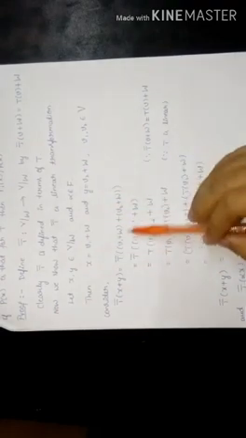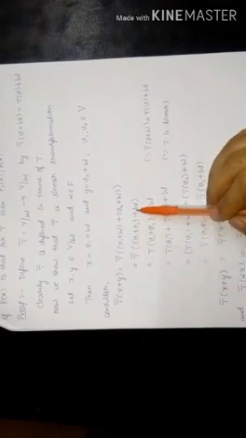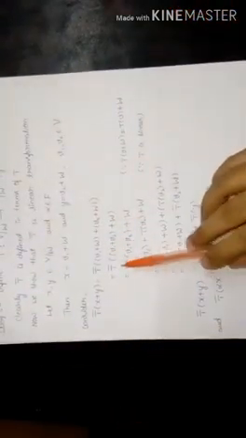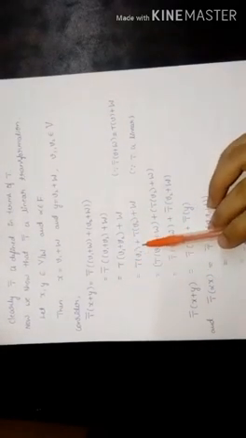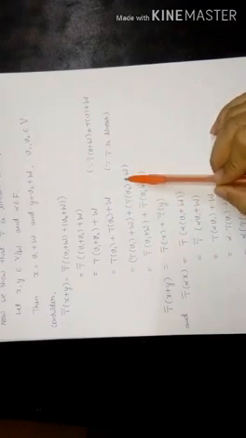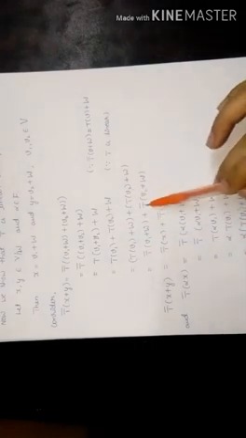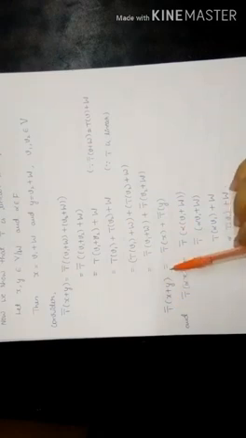Consider T bar of x plus y, which is equal to, now substitute the value of x and y here, that is T bar of V1 plus W plus V2 plus W, which is equal to T bar of V1 plus V2 plus W. So here by using the definition, this can be written as T of V1 plus V2 plus W. Now since T is linear, this can be written as T of V1 plus T of V2 plus W, which is equal to T of V1 plus W plus T of V2 plus W. Again by using the definition, it can be written as T bar of V1 plus W plus T bar of V2 plus W. So here V1 plus W means x and V2 plus W means y. So substituting the value, we get T bar of x plus y is equal to T bar of x plus T bar of y.